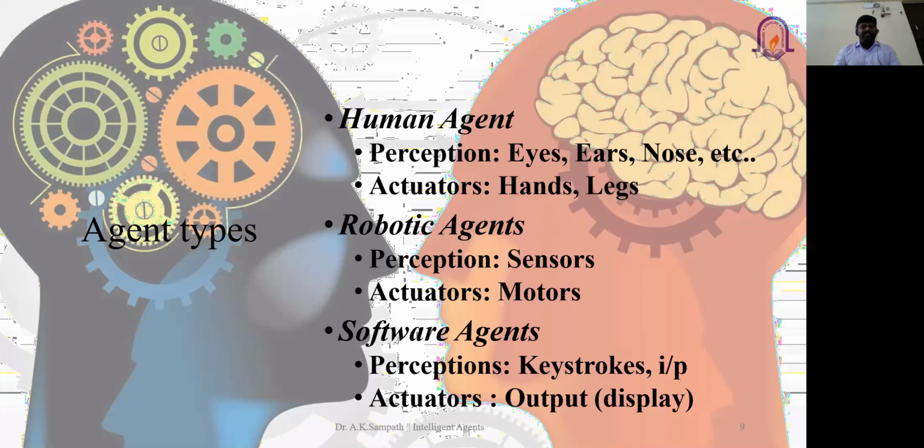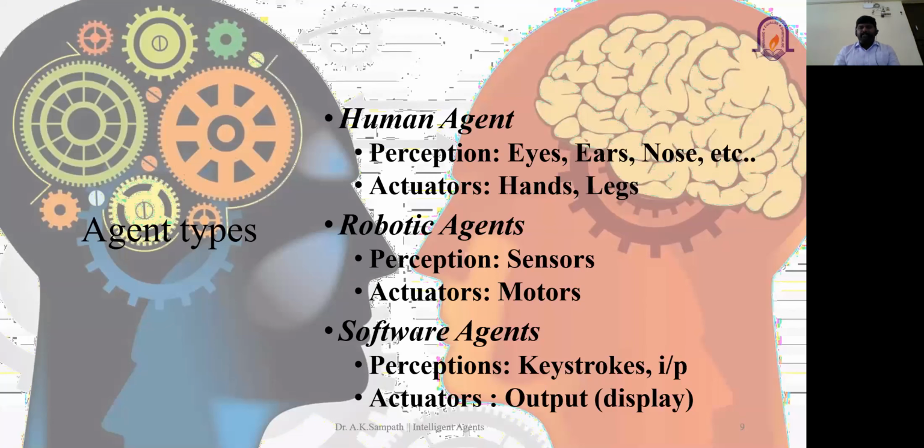When we talk about the human agent, this will help you understand the different aspects of PEAS. When you talk about perceptions, these are the different units through which we interact with the external environment. Our eyes are used for vision, then ears to hear noises, the nose to smell, and the sense of touch is used to identify temperature and other things.